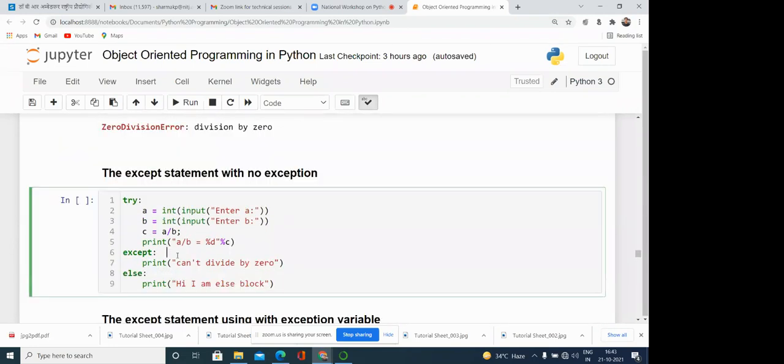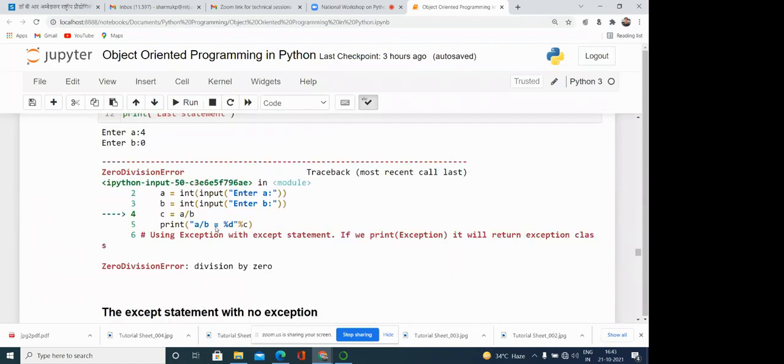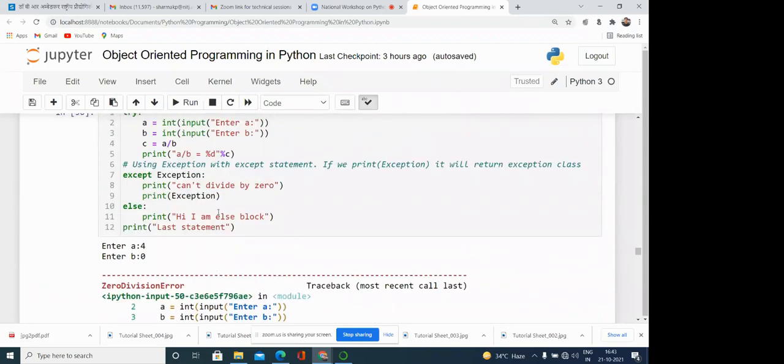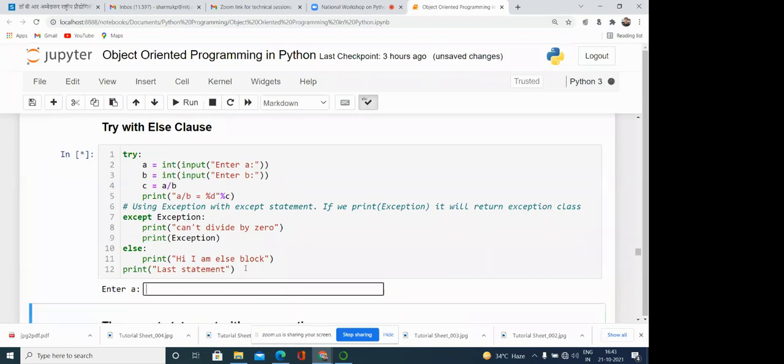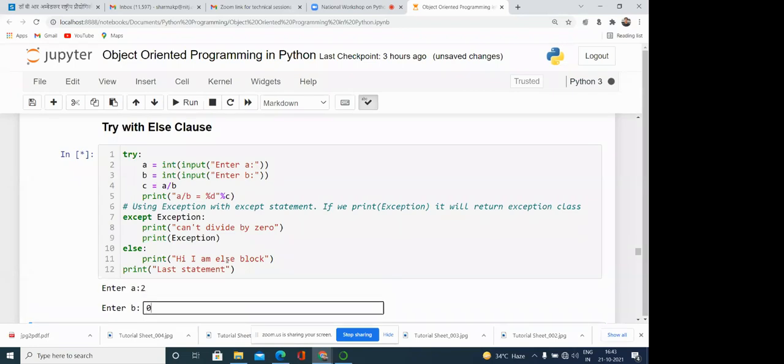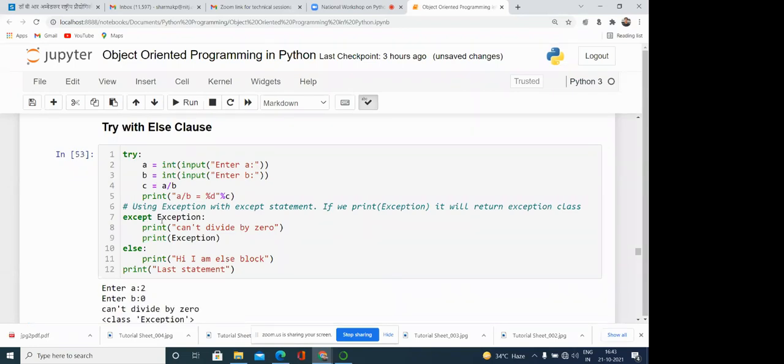And what we have done over here? You have seen we have written Exception. Exception is the superclass, no problem. Here the exception is the superclass, like a is equal to 2 and 0 is there, so Exception can handle it.